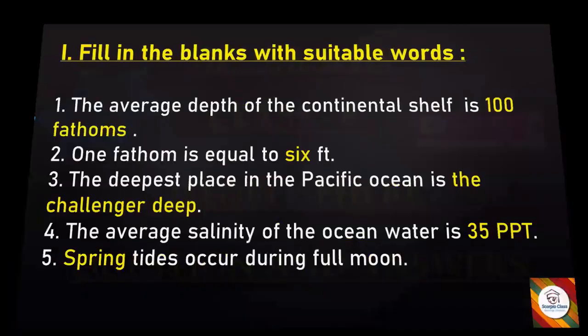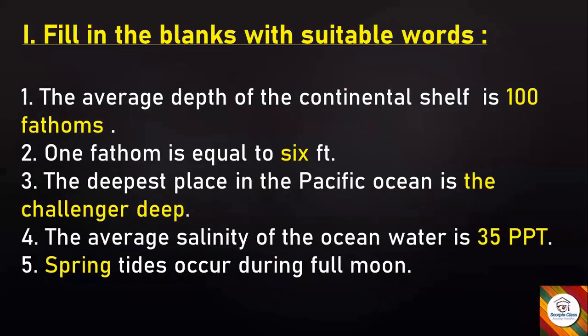And we have first main, fill in the blanks with suitable words. First one, the average depth of the continental shelf is dash. It's 100 fathoms. Next, 1 fathom is equal to dash feet. 6 feet. Next, the deepest place in the Pacific Ocean is dash.